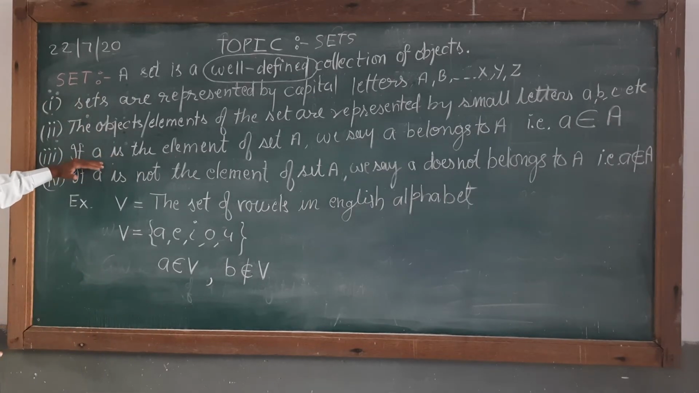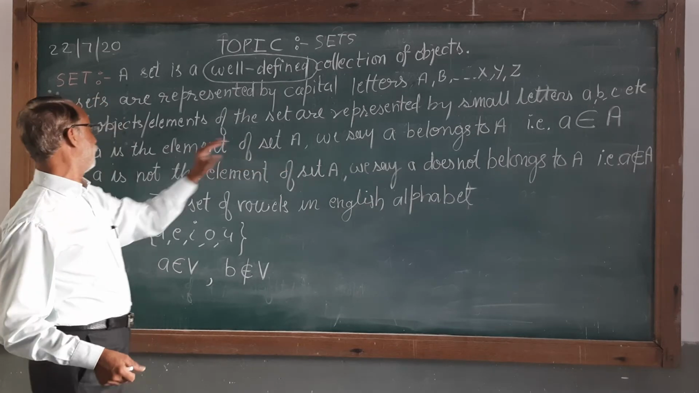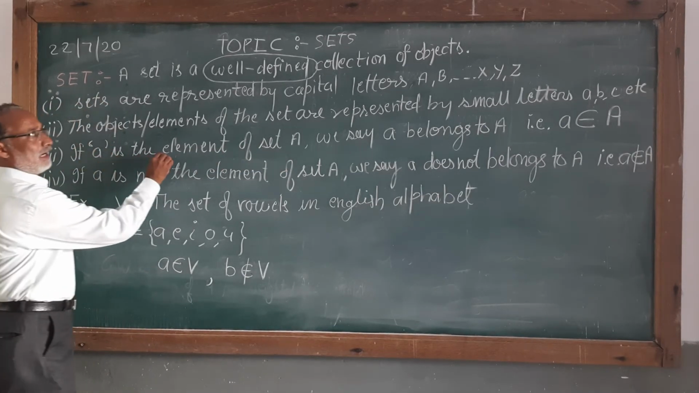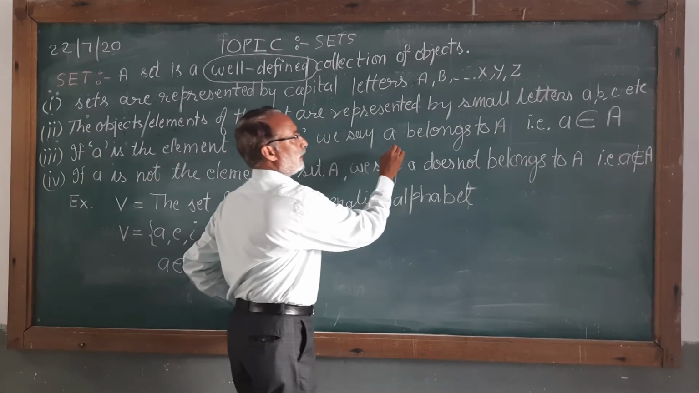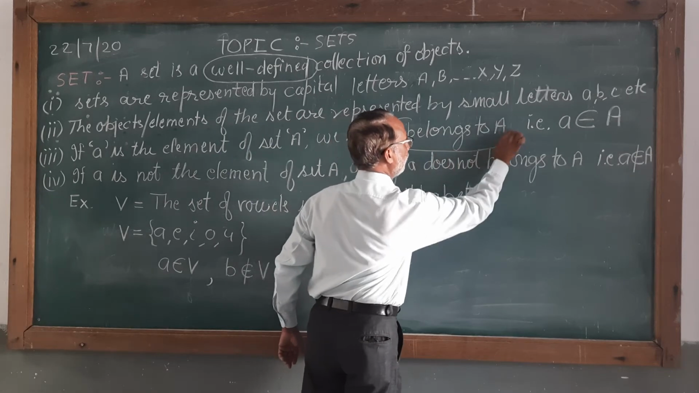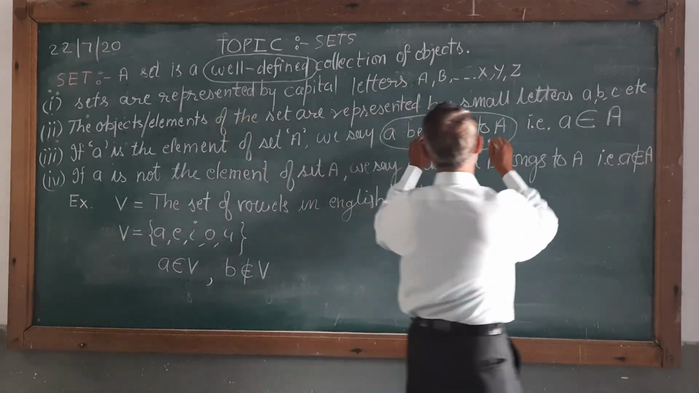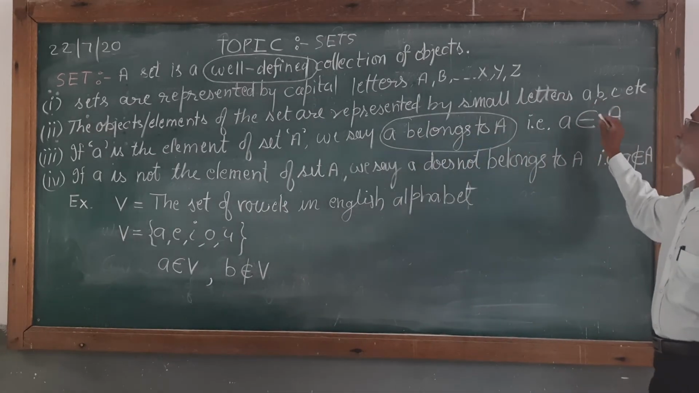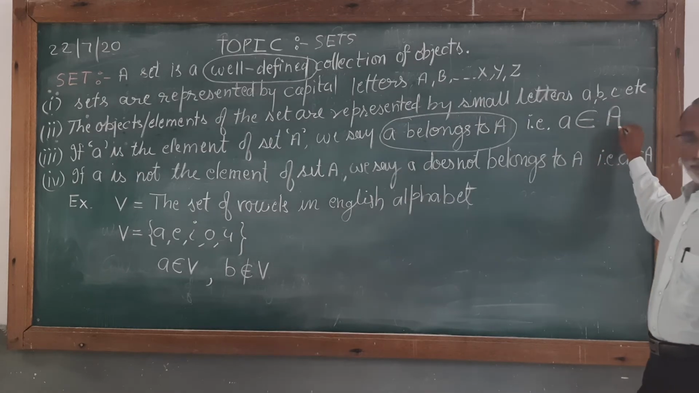Third point, this is a very important point. If any element a is an element of a set A, we say a belongs to A. Mathematically, this belongs to we write by a symbol that looks like an E, but we will read this as a belongs to A.